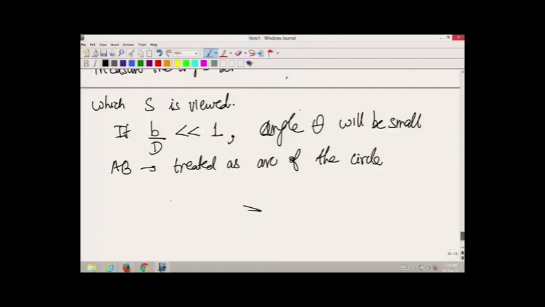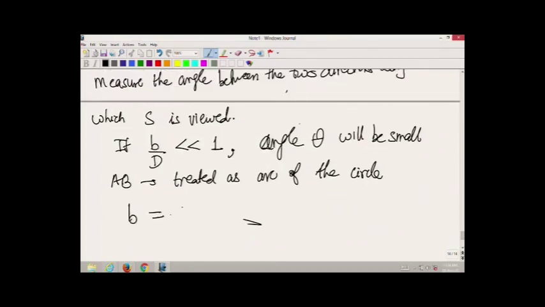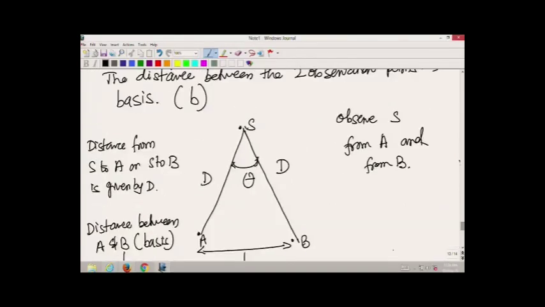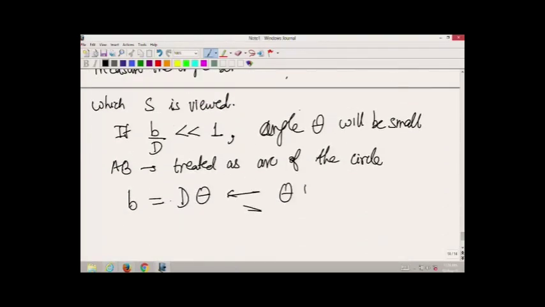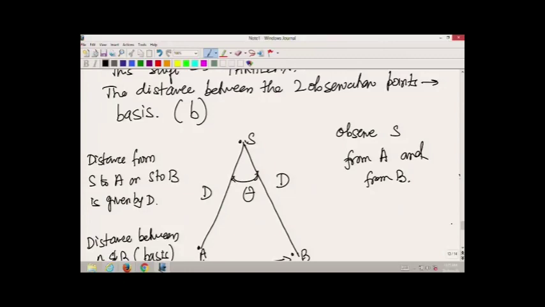So the distance B will be equal to D times theta, where the angle theta is measured in radians. Therefore, the distance D will be given by B divided by theta. So, we know the distance between the two observation points and we know this angle, so the distance from the observation point to the location of S can be measured.